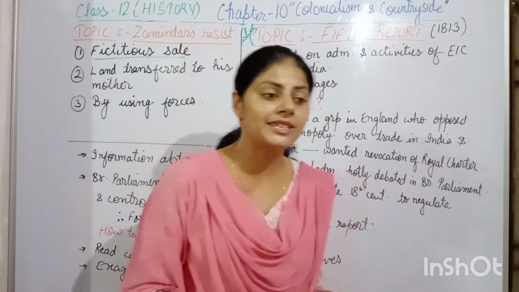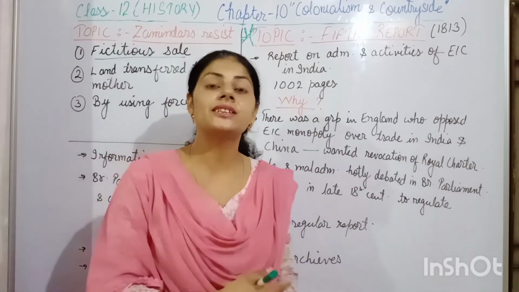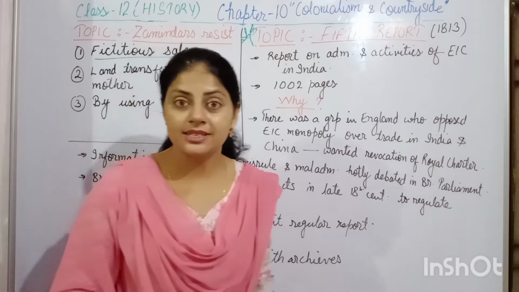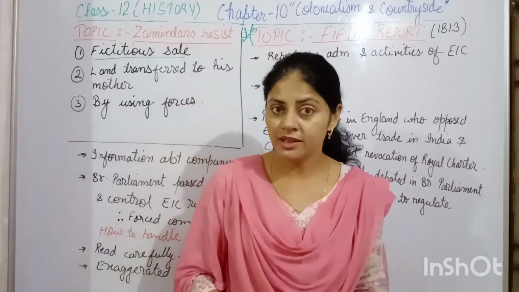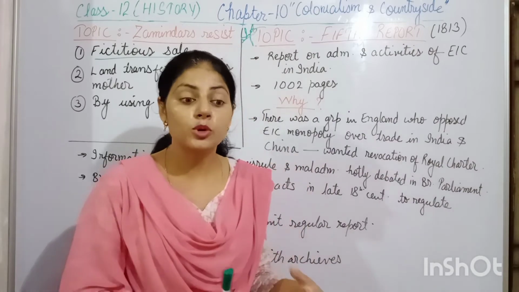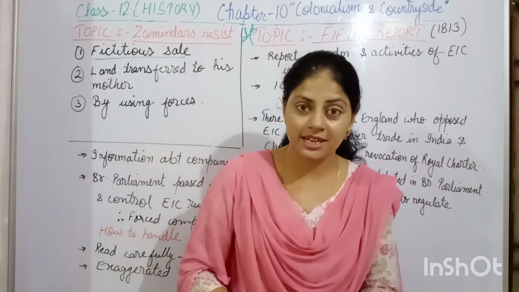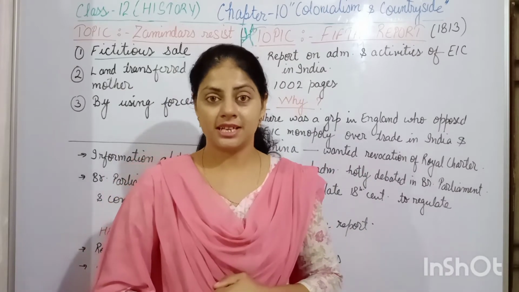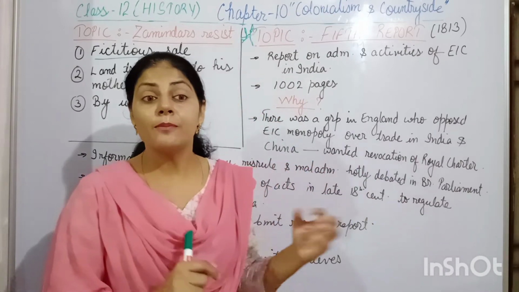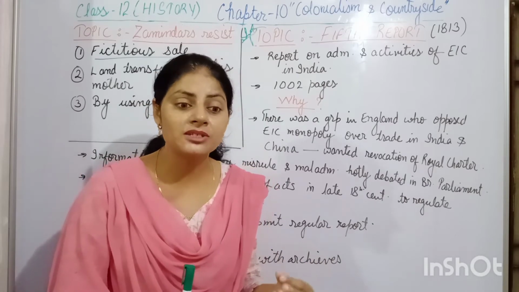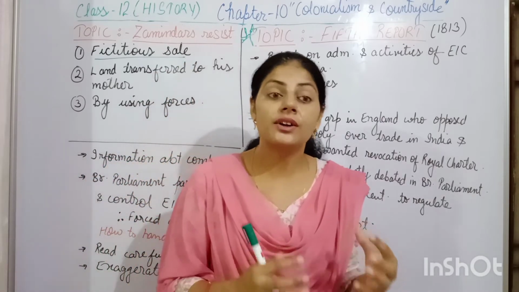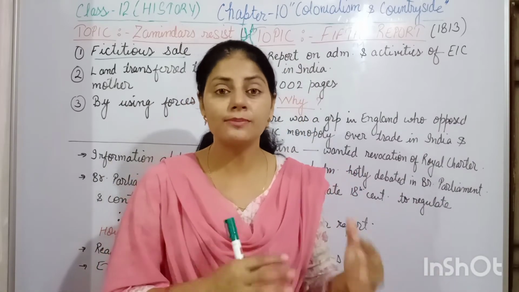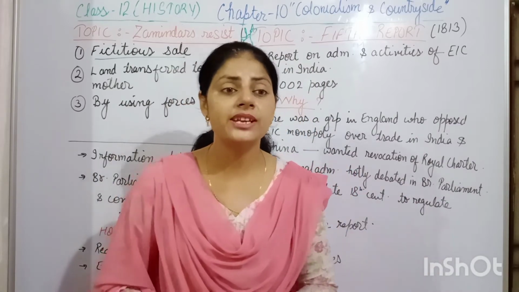As you know, the East India Company was a private company of Britain. After getting the royal charter from the Queen, to have a monopoly over the trade in India, they came to India and did trade here. The East India Company got the monopoly to trade. Monopoly means it was the only company which had the right in Britain to come to India, or to the East, and trade here.